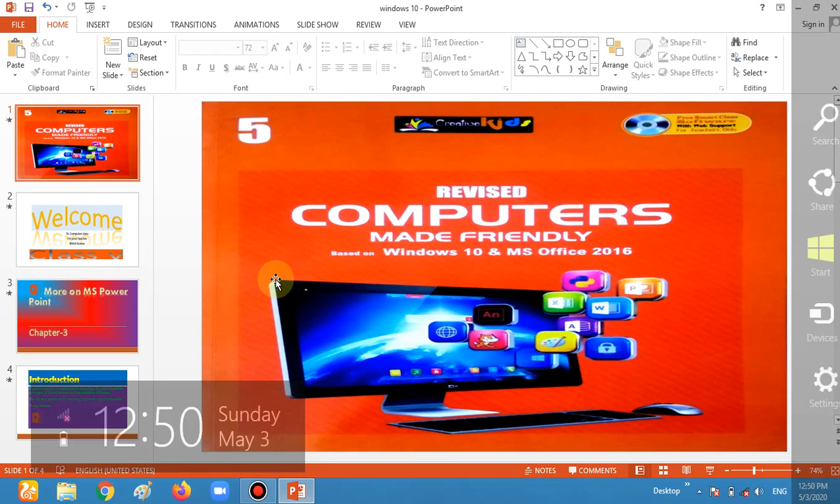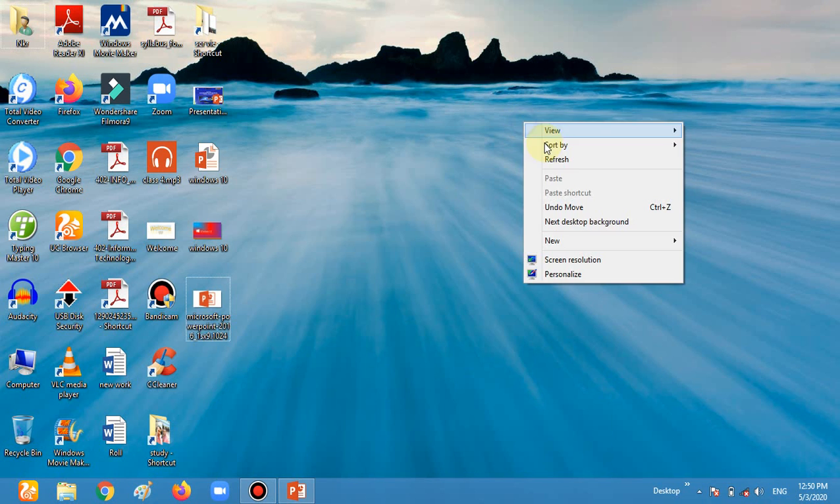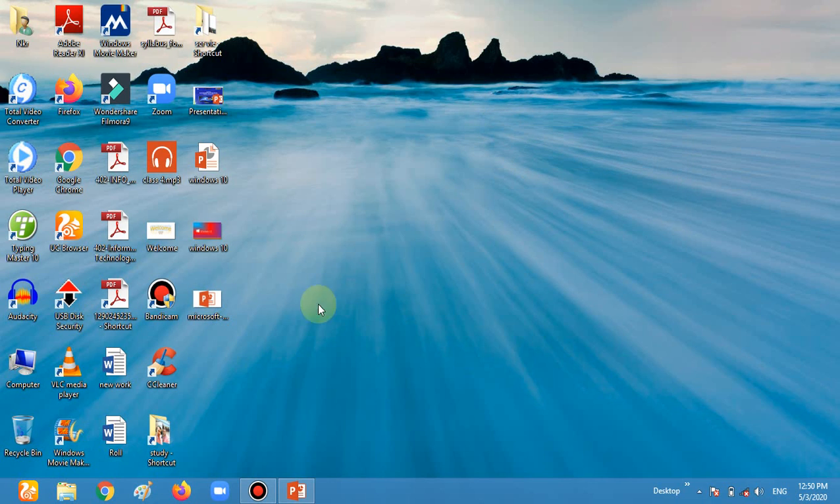So this is also a PowerPoint window, but for you I am going to start a new PowerPoint window. So how can we start a new PowerPoint window? See this one. You have to read Windows 10, but I am running the operating system of Windows 8. So I want to show you how we can start PowerPoint.